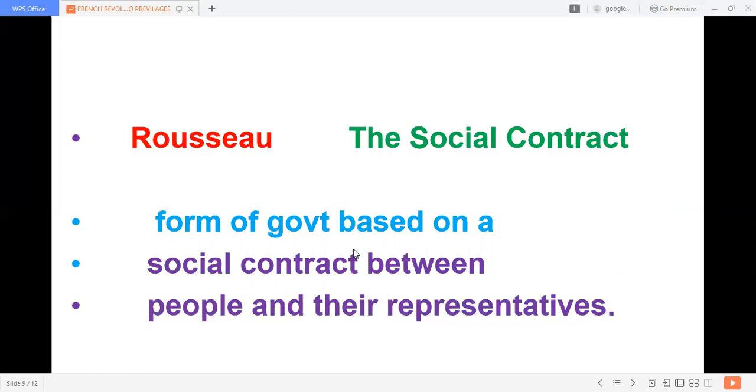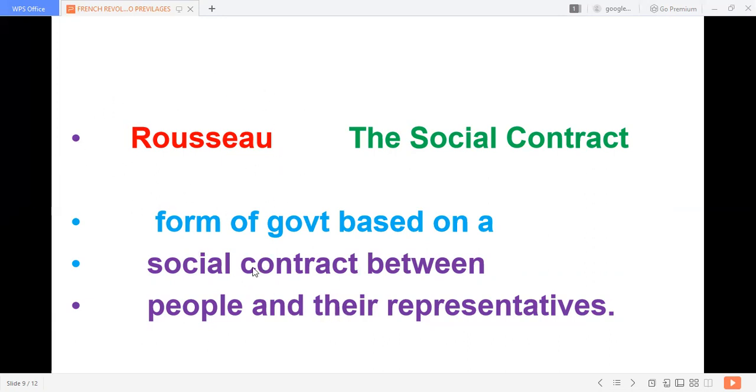That is what we have now. See, we are electing the representatives, they are ruling us. So we empower the representatives, they serve the nation. So there is a contract between people and our representatives, no? So this idea was emphasized 250 years before by Rousseau. Okay, this was being followed in all the democracies. So that is why the French Revolution is significant. Here you have to notice that.